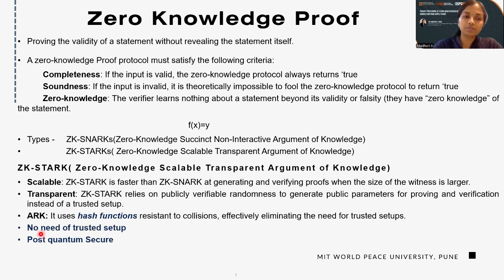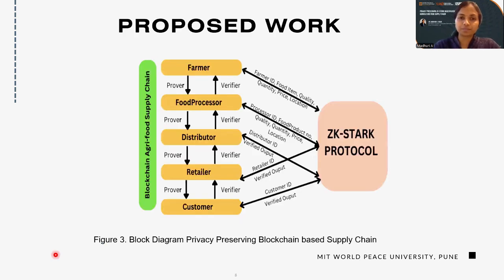The main advancement in this ZK-STARK is that it doesn't need the trusted setup, which is required in the ZK-SNARK. So this is one of the benefits over the ZK-SNARK. That's why I thought to choose this one. And secondly, this is a zero knowledge proof that is post-quantum secure, providing quantum security in the form of post-quantum security. So this is my proposed work.